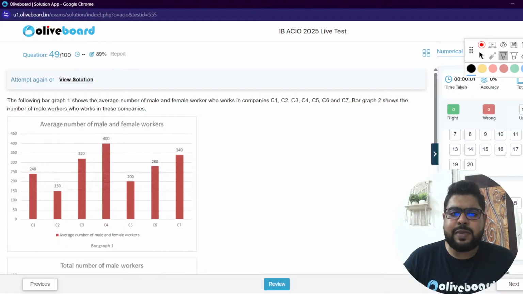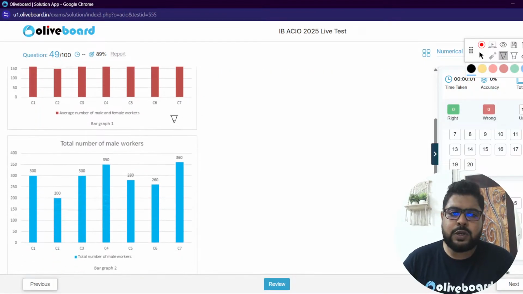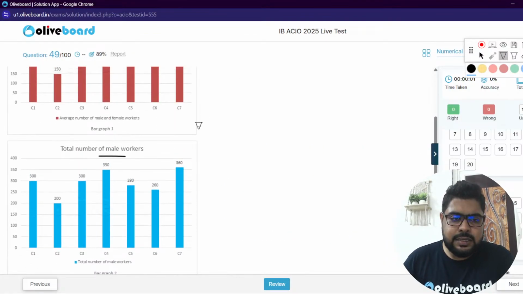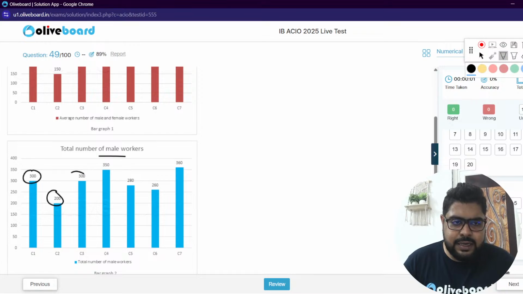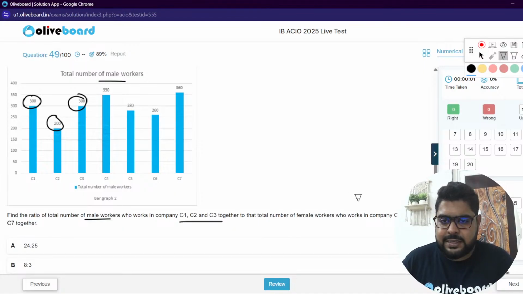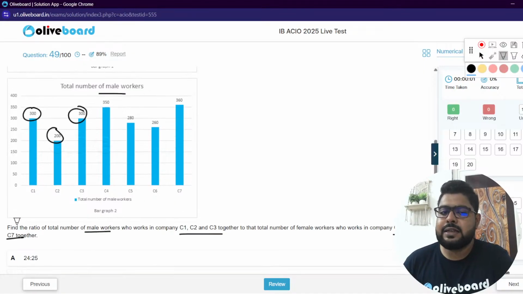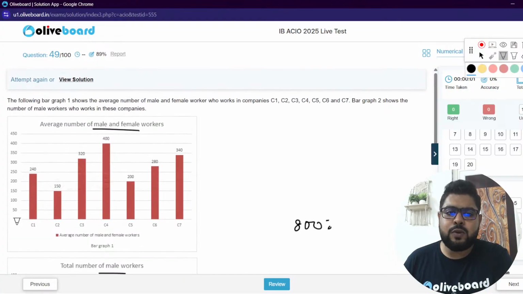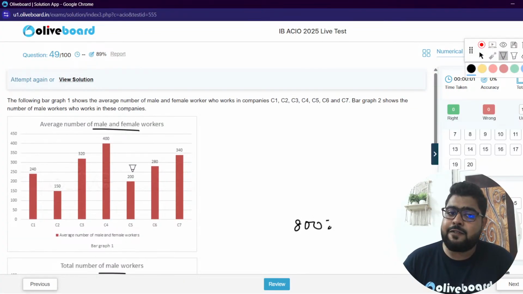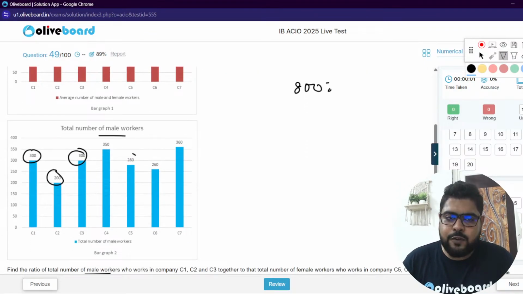What is this? Average of male and female, and total number of male. Good. They will ask C1, C2, C3 male workers. Ratio of total: 300, 200, 300, 800 male. Female, I guess they will ask from C5, C6 and C7. Sir, how to find female? You know male plus female, and minus male you will get female. But again, this is average. So the total is 400. Out of it 280 is male, so 120 will be female, sir.